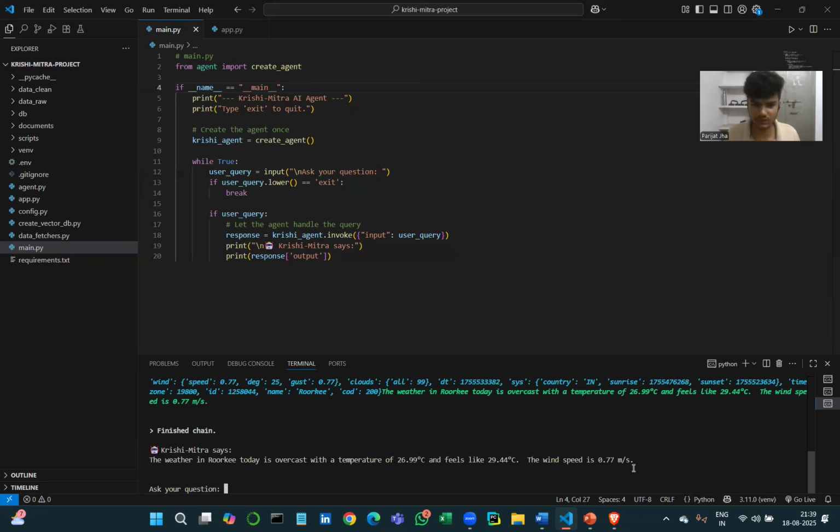This is the response which the AI gave me. Most probably, farmers in India do not understand English, so they can ask in their own language in which they are comfortable, as we have integrated the large language model as well, which converts the natural language into the understandable language.